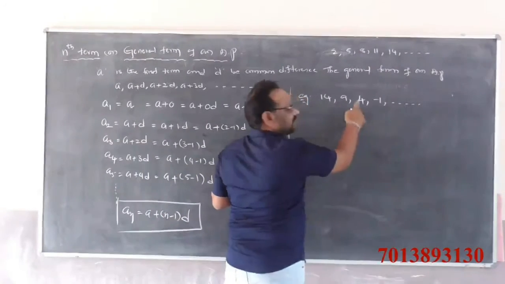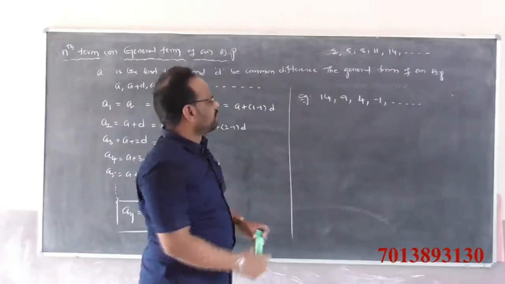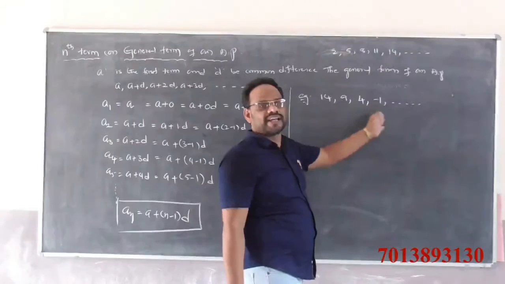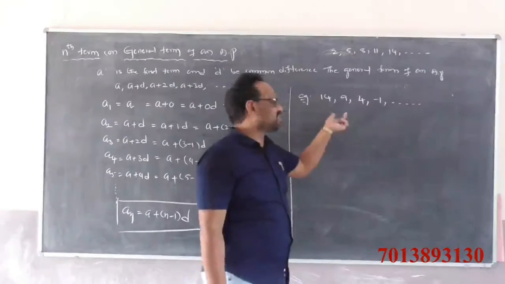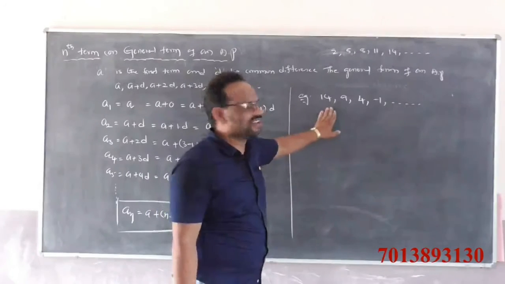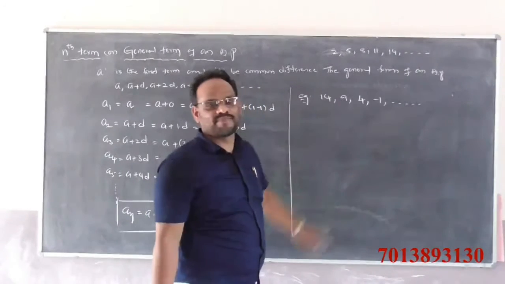Minus 1 minus 4 is also minus 5. Here the common difference is always the same, so clearly it is in arithmetic progression.